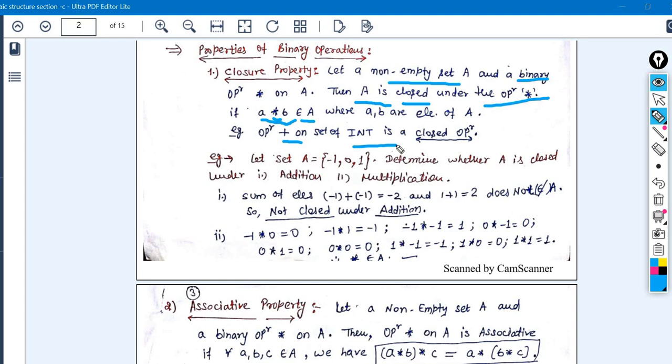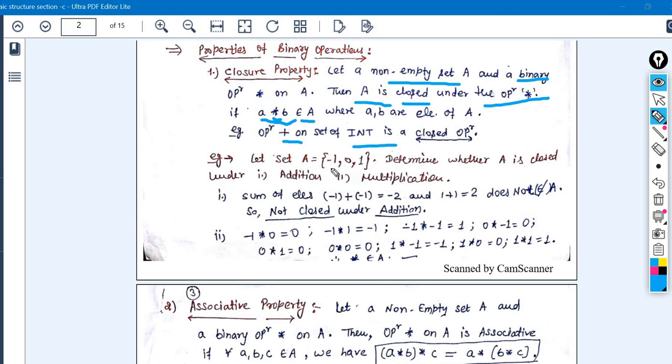So in this example we are applying the addition operation on the set of integers, right? I have already mentioned here that the operation plus on the set of integers is a closed operator. What it means is, if you add two integers, whatever you get as the resultant will also belong to the set of integers itself, right? So that's why it satisfies the closure property.